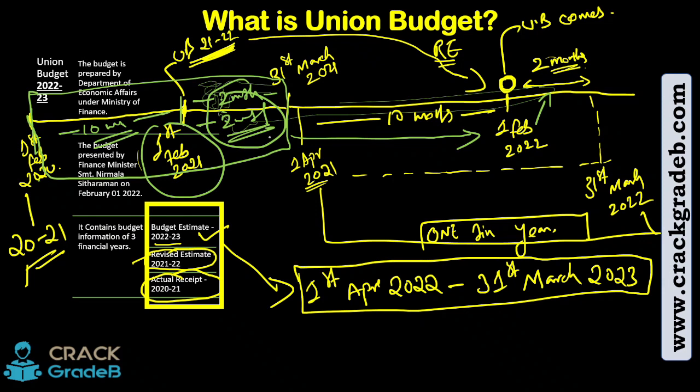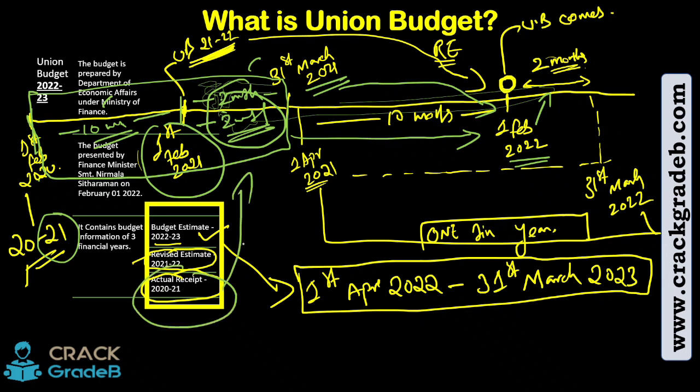But government did not have anything about the future, obviously, who knows the future. So this 2 months data plus this 10 months data will make up the actual for the financial year 21, which is ending on 31st March 2021. So this data would come up here, 1st of Feb 2021, as the actual receipt, right? I hope this is completely clear.